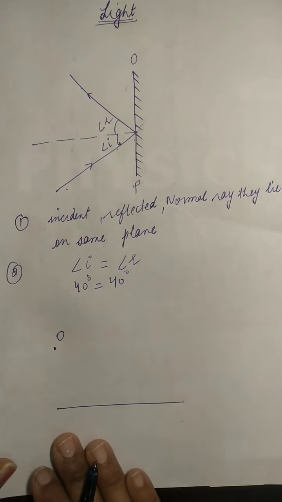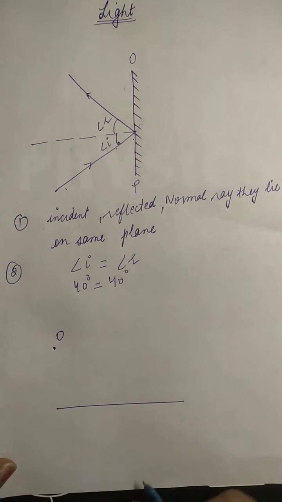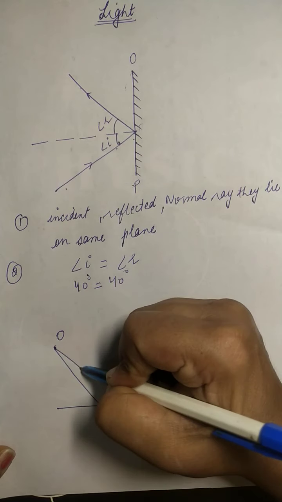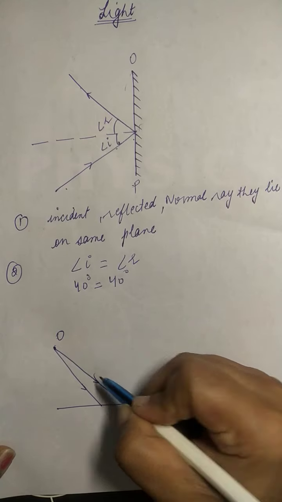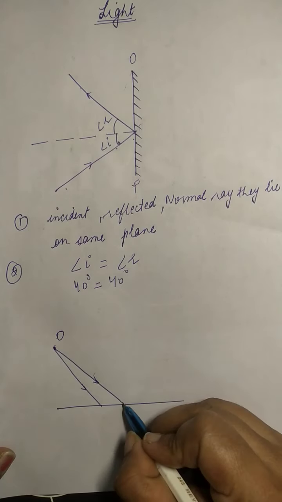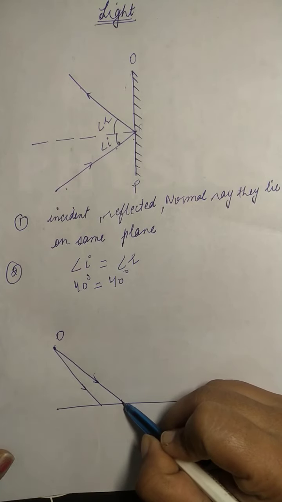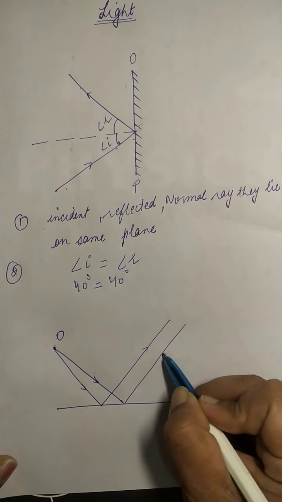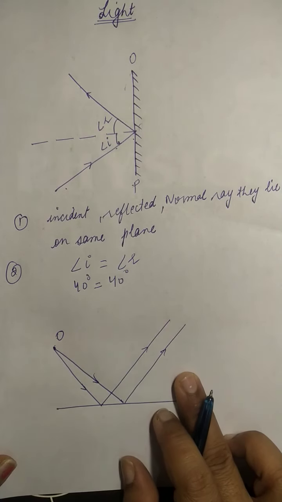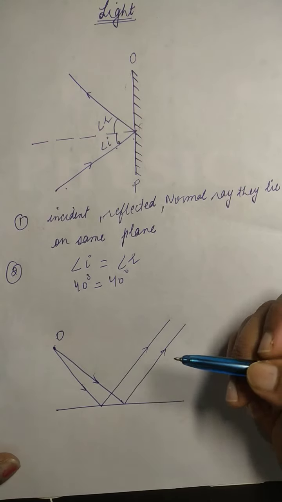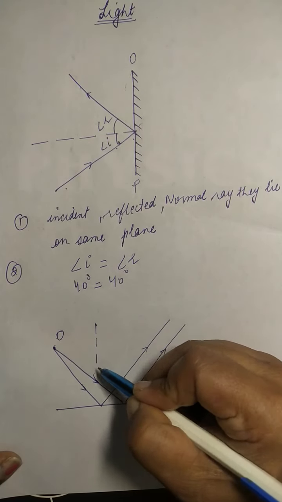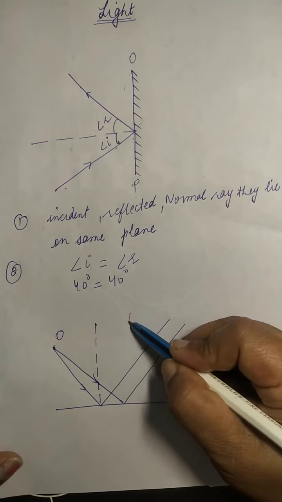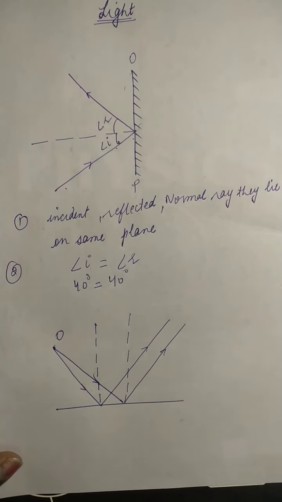In this diagram we are showing two incident rays. One ray will fall like this, and a second ray like this. These are the incident lights. Naturally these lights will reflect back. This is called the incident light, this is called the reflected light, and we'll make the normal also. So this is the normal ray. Same, this is the normal ray.